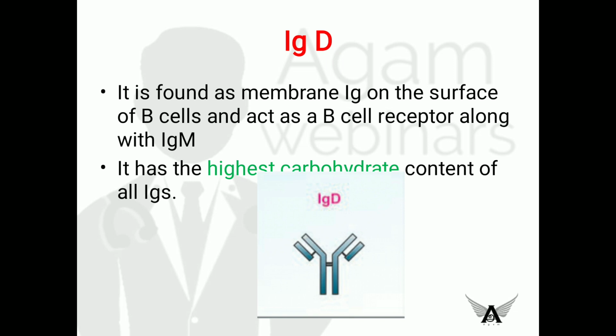And they are saying that immunoglobulin D has the highest carbohydrate content. And similarly, it is composed of two light and two heavy chains. Remember, highest carbohydrate content is present in immunoglobulin D.